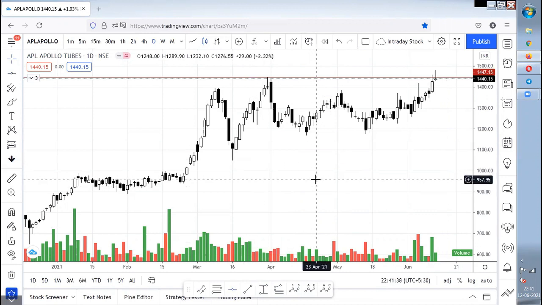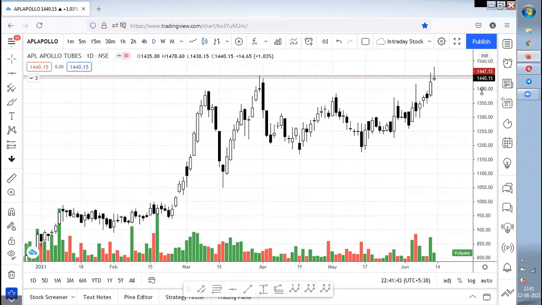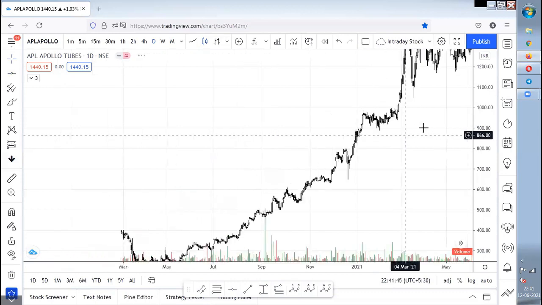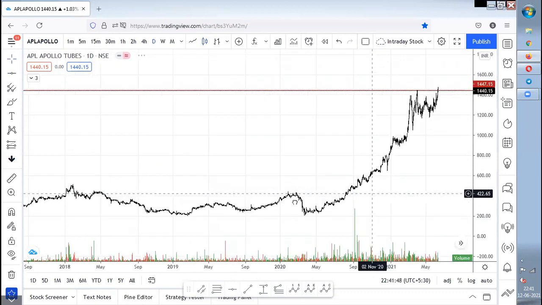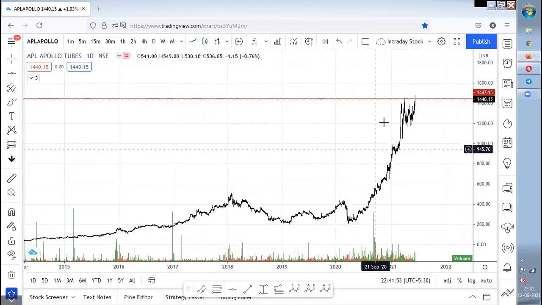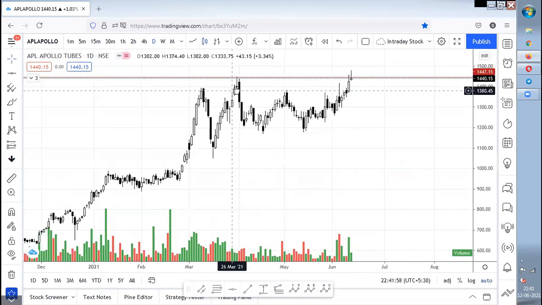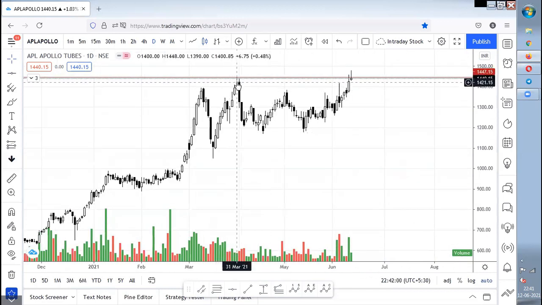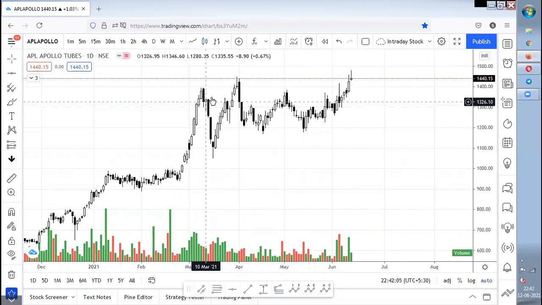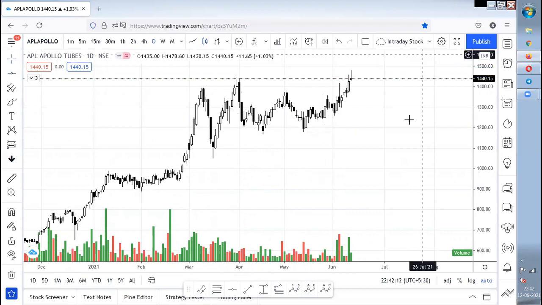So basically, let's move from basics one step ahead. For example, this is one chart, the chart from Apollo Tubes, and this is what the chart looks like. If you ask me to plot a resistance, what everyone does is plot resistance at this zone. But I'll tell you one thing, maybe this is a new thing to everyone. Try to comment in the comment section whether you consider this as the breakout or resistance or not.